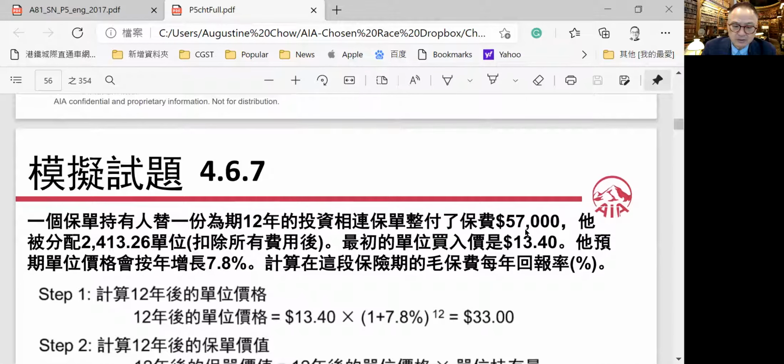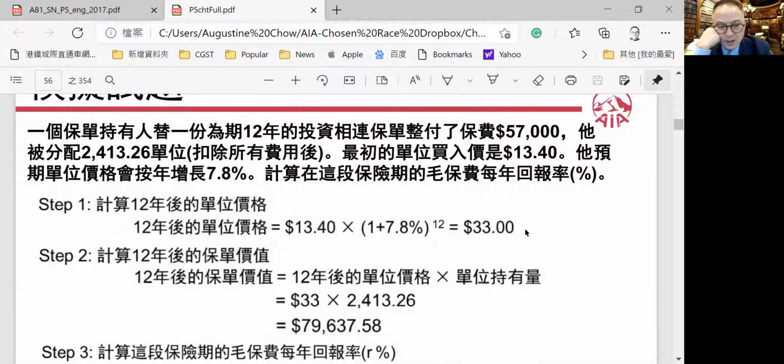Return on gross premium. How do we compute the return on gross premium? Let's say a policyholder has a 12-year investment-linked policy and paid $57,000, and he was given 2,413.26 units after deducting the fees. At the time, the buy-in price was 13.4, and he expects the unit price will increase by 7.8% compound. So what will be the gross premium return?